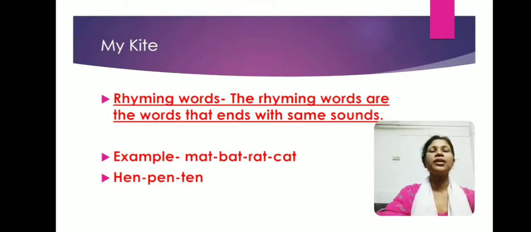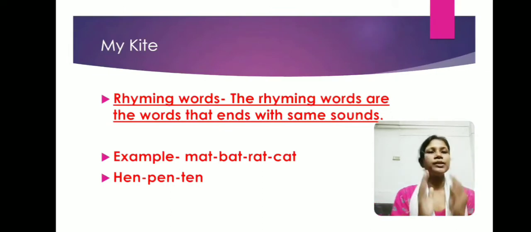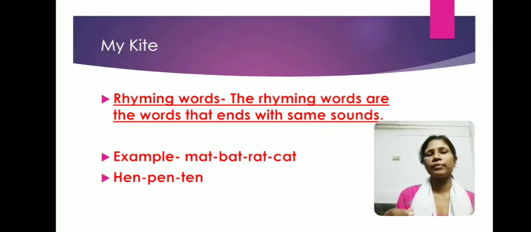For example, here I have taken the examples of mat, bat, rat and cat, and also I have taken one more example, that is hen, pen and ten. So these are words that always end with the same sounds. Generally we find these rhyming words in poems. Okay, we find the rhyming words in the poem. So these are the words that we find in the poem that end with the same sounds. We will be discussing it with the help of a particular poem.